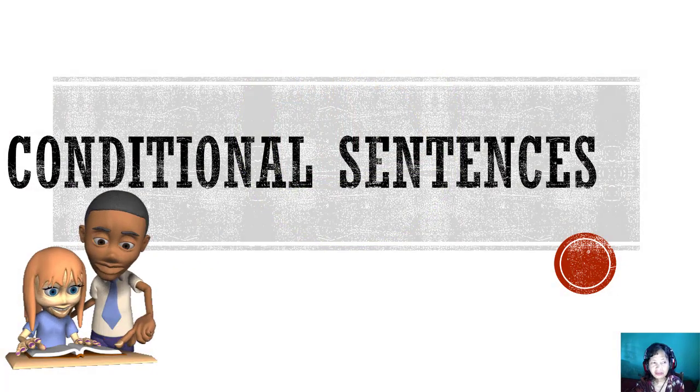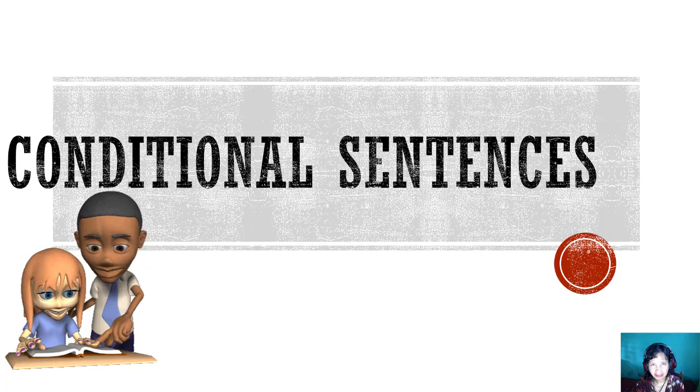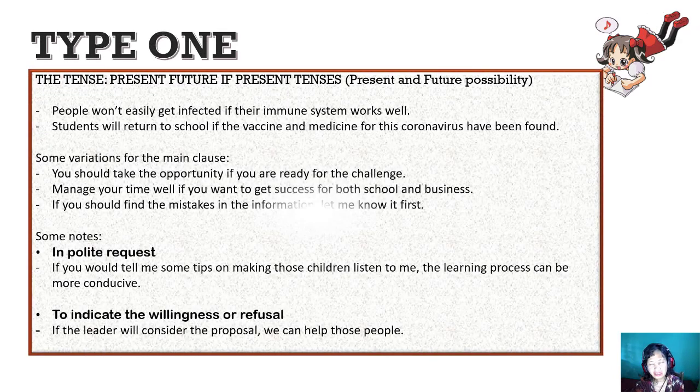Now I want to share my knowledge about conditional sentences. Okay, there are three types of conditional sentences. Actually there are four, that is zero type, but I will not tell about it in this video. Let's begin with type 1.